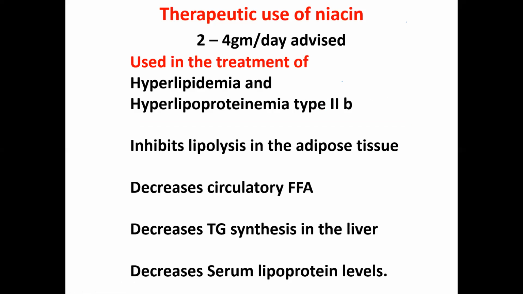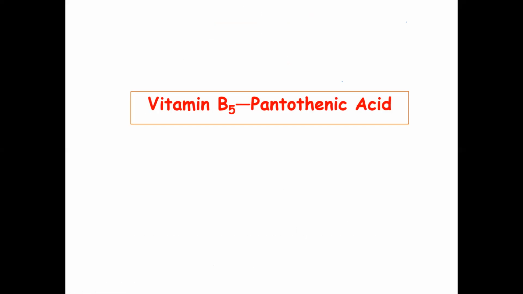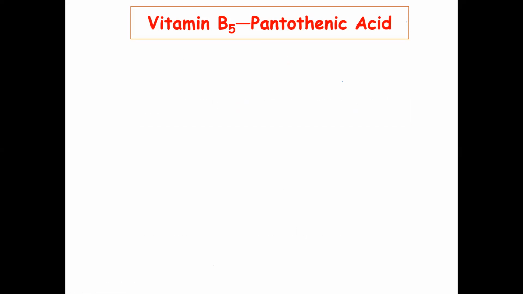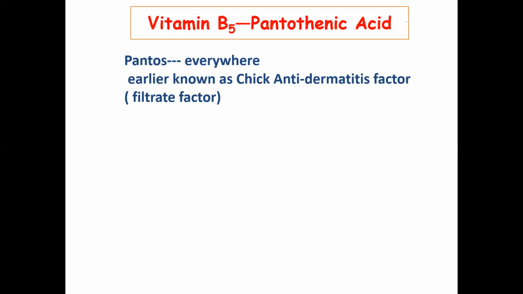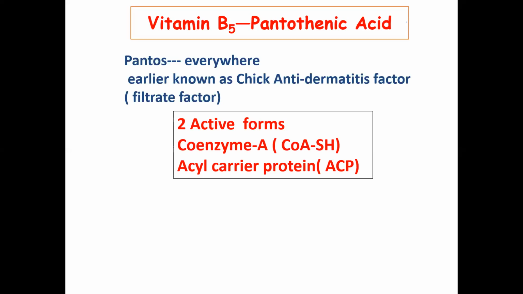Up till now we have finished thiamine, riboflavin, and niacin. Now we'll see another vitamin, that is pantothenic acid. It is vitamin B5. Panto means it is present everywhere. It is known as chick antidermatitis factor, also called filtrate factor. There are two active forms of this vitamin, that is coenzyme A and acyl carrier protein, ACP.